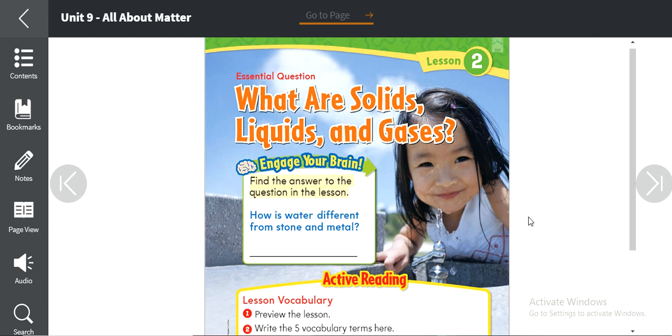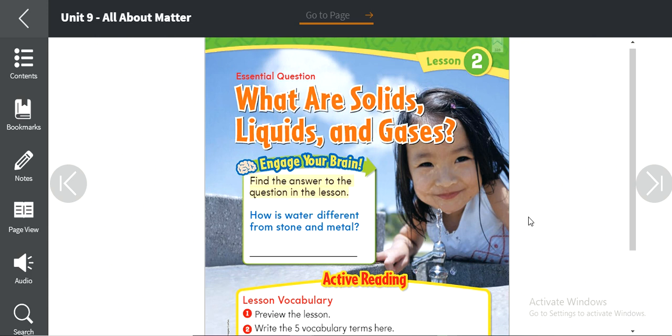So, what are the kinds of matter? What does it look like? Matter has 3 states, or we can say 3 forms: solid, liquid, and gas. The solid is like your desk, like your book, like your pencil. Like me, I am solid. I have a shape.